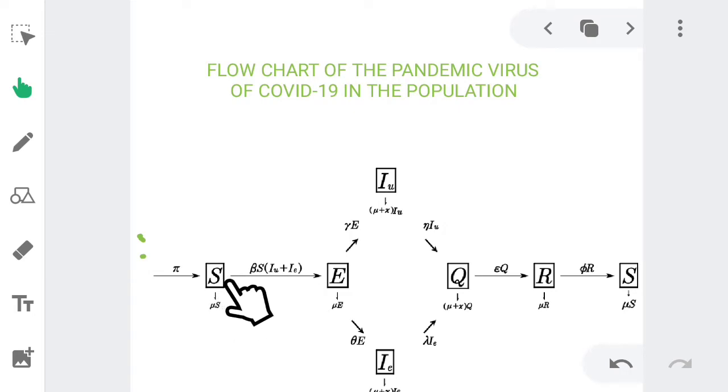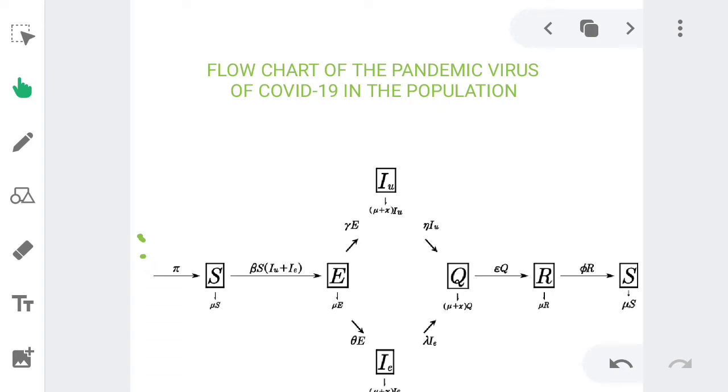You have the force of infection. The people who are forced out of being susceptible, getting into the infected populations, you have the beta function to represent that, going into the exposed class. The rate at which people are exposed to the population, you have E. So the rate at which people in the exposed population die a natural death, you have this arrow going out of the exposed class.